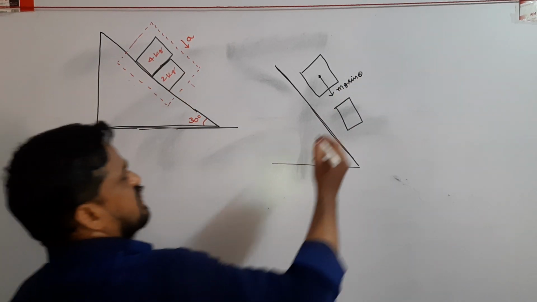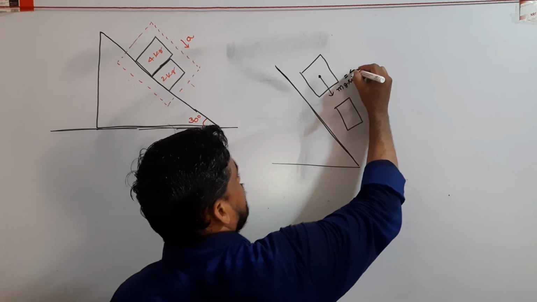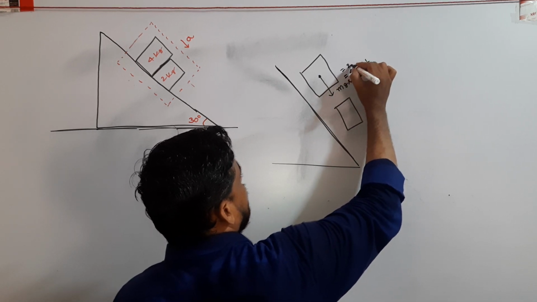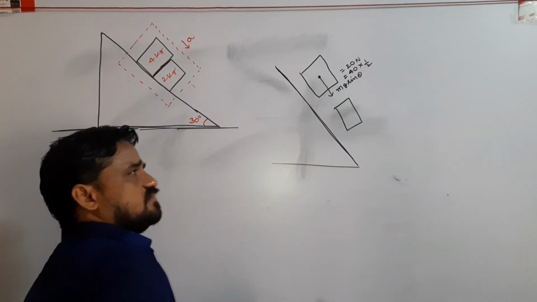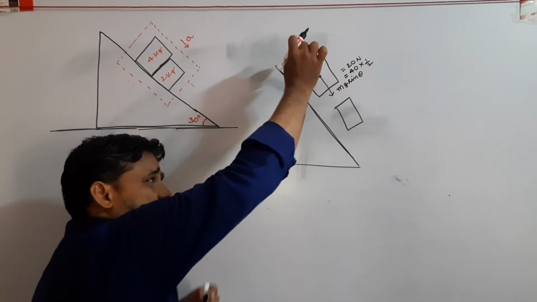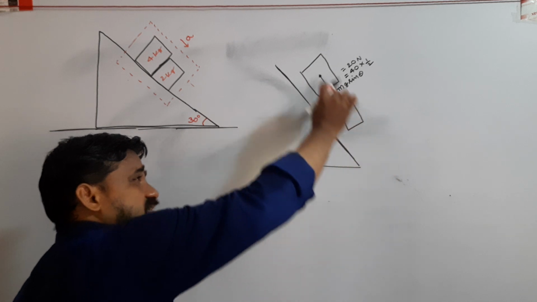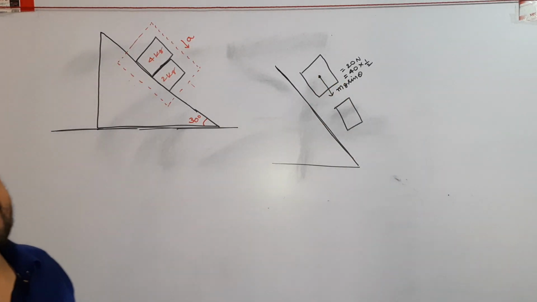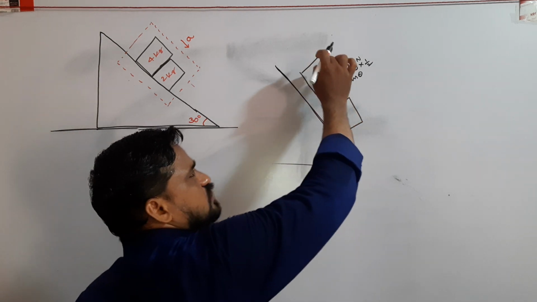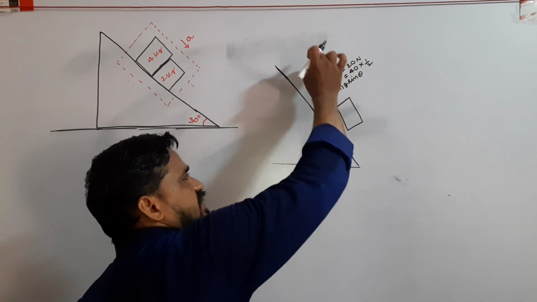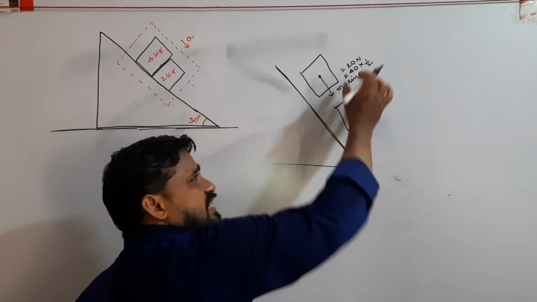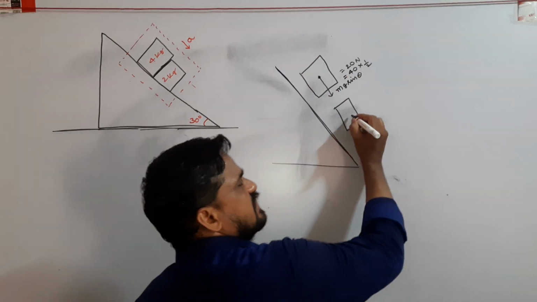Here the mass of the first body is 4 kg, so 40 into sin 30, value 1 by 2, equals 20 Newton. So on the 4 kg body, the component of gravitational force acting along the inclined plane is 20 Newton.